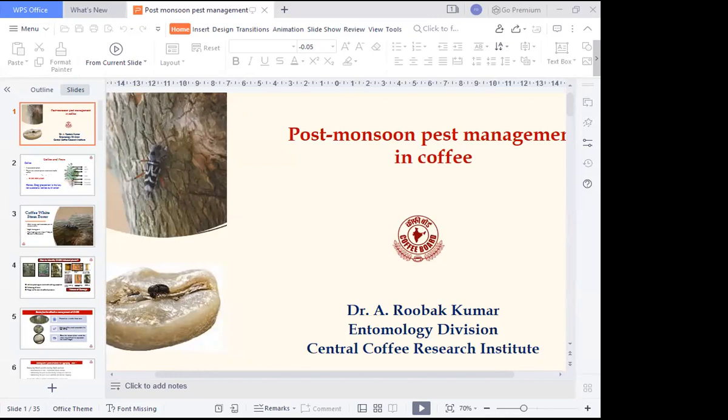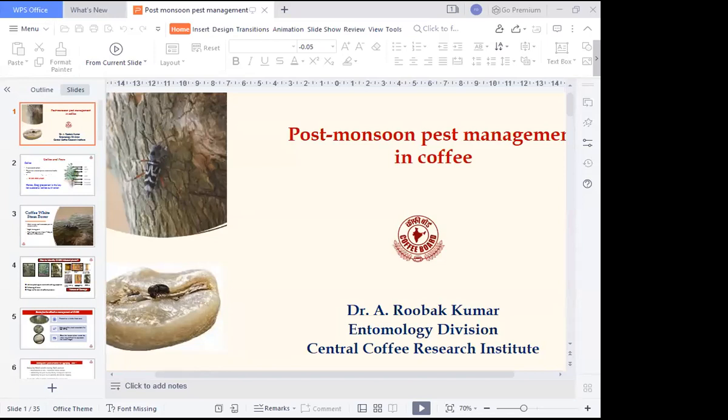To give a brief introduction, this white stem borer is a light loving pest. So wherever the shade is less, you can see increased incidence of this pest. And unlike other pests, you can't see the adult beetles throughout the year. You can see them in the field only in two periods, which we call flight periods. One is in April and May, and the second flight period is October to December. So this is some basic information about coffee white stem borer.